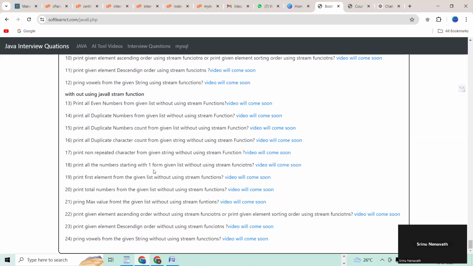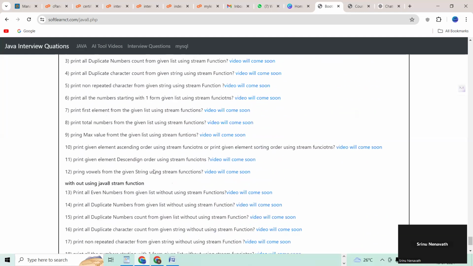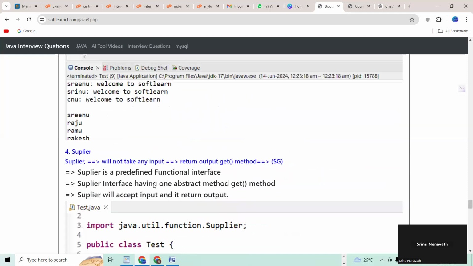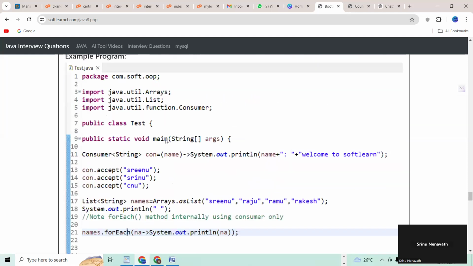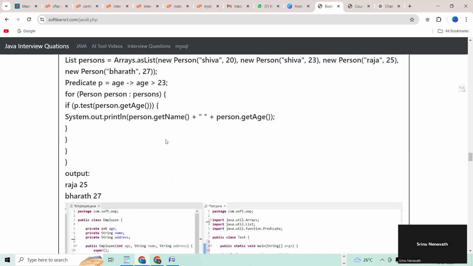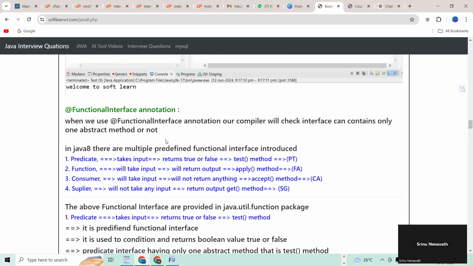This is the question I asked in my previous company. So you should prepare well, and you can practice, and you get real skills, guys. Otherwise you will fail in the interviews. And I'm going to provide all the Java 8 questions, guys, and notes also I have provided here.